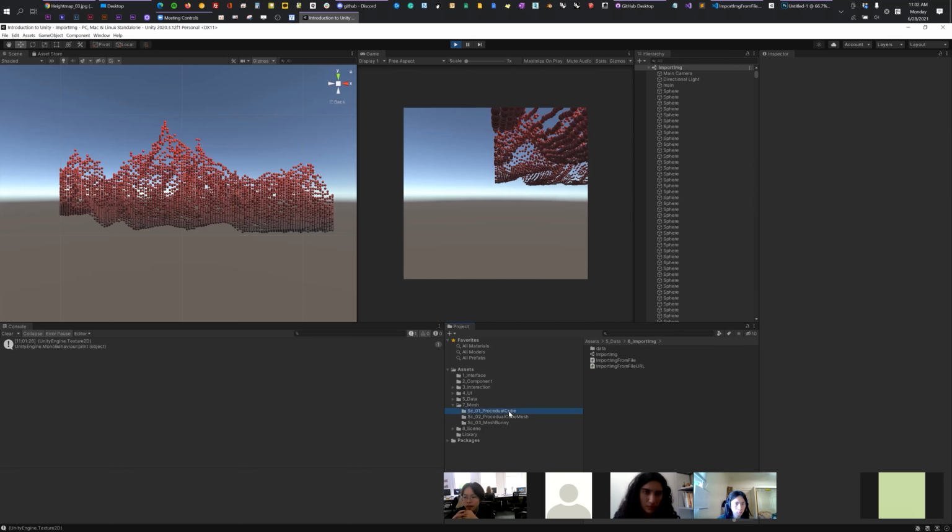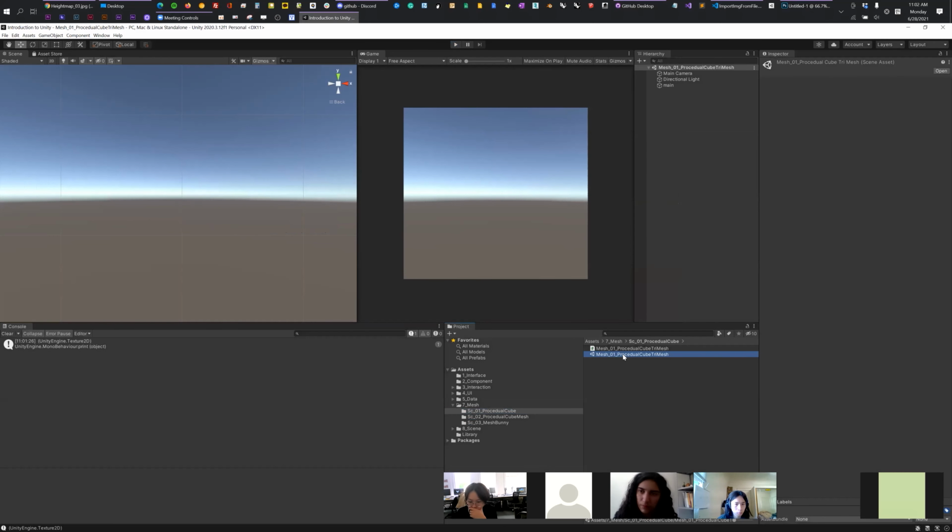We have three examples for the mesh. Again, the mesh is really important to draw something in the camera view, right?